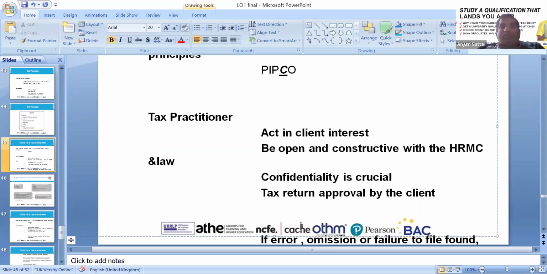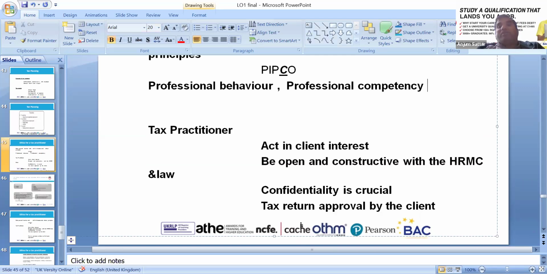First is professional behavior. So we have to look at our behavior, true and fair information, as professionally competent. Competency and due care means up to date knowledge. That's why we have to do CPD every year, continuous professional development, in the finance sector, attending ATHE, ACCA, online webinars, seminars, or Open Learn, which is quite a good website we use.